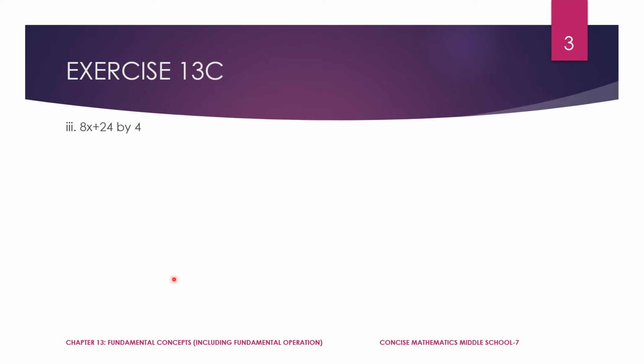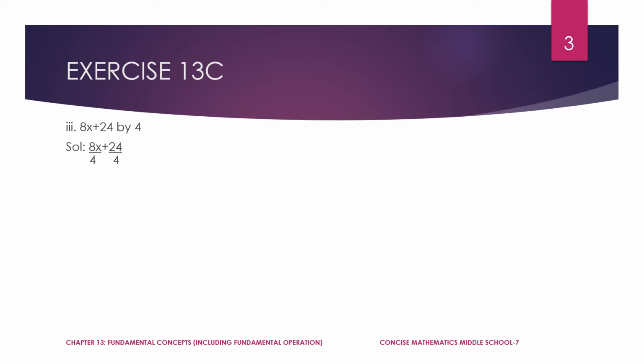Let's move on to the third. Our third question, 8x plus 24 divided by 4. Here 4 is a divisor. Whenever the divisor is mononomial, mono means having only one term, then you can just put this mononomial under each term and just cancel it.